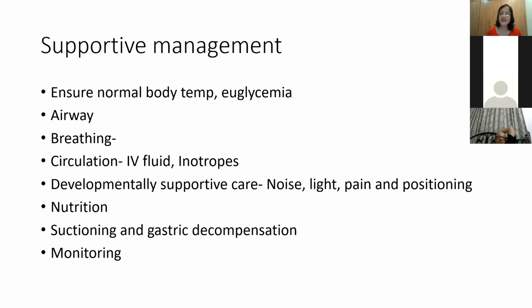Now, the next important letters are nutrition and monitoring, N and M. For nutrition, if there is mild distress, we can start NG-tube or OG-tube feeds. In moderate distress, it's better to give IV fluid, and of course not enteral feeds in severe distress. If the respiratory rate is more than 70 to 80, usually we give IV fluid and an OG-tube. Through the OG-tube, you can start trophic feeds so that the gut remains active.